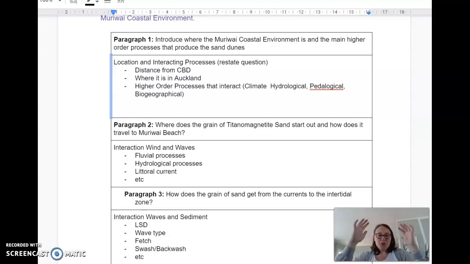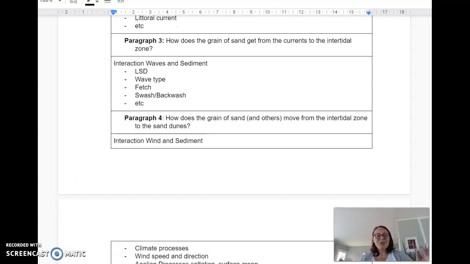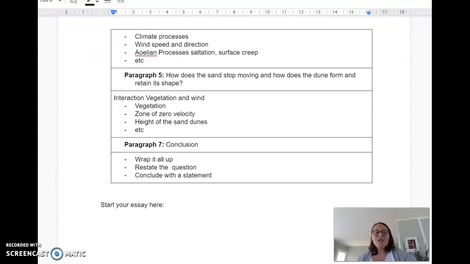All the prompts for your paragraphs are throughout this piece of work. I was going to say paper, but it's not. It's a Google document. So all through your Google document, you've got your paragraphs. You'll see that there are 7 paragraphs that we want you to write, and it says start your essay here. So write it in this document so that I can mark it and help you in this distance learning time.